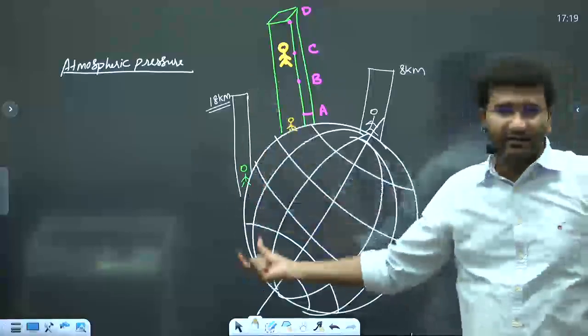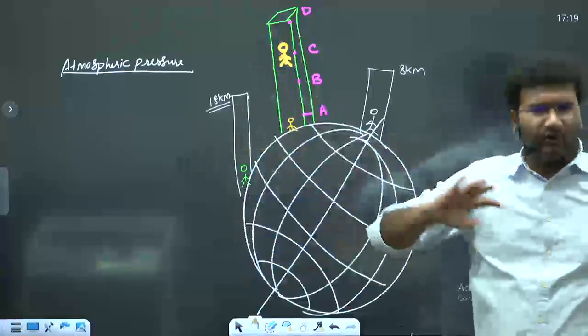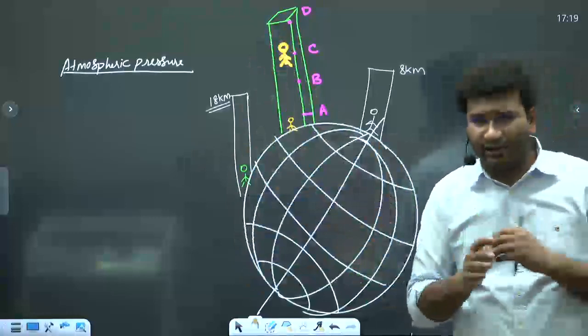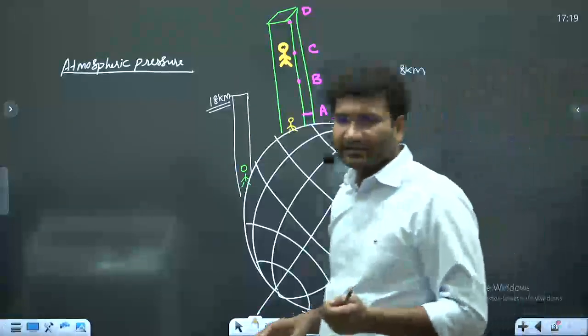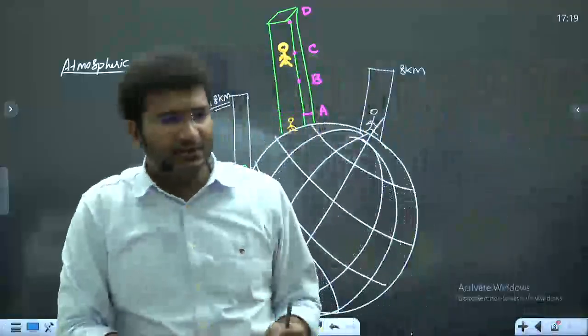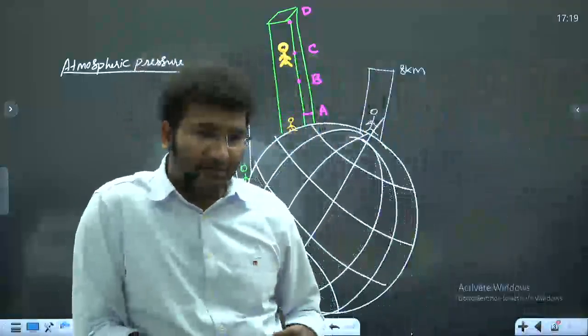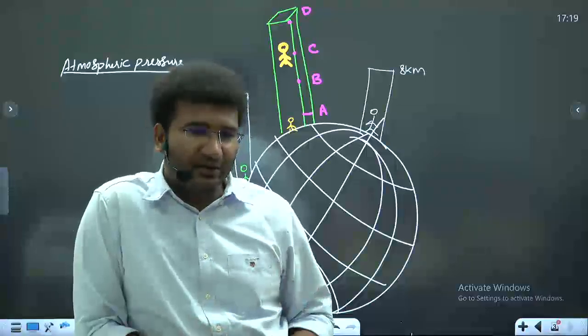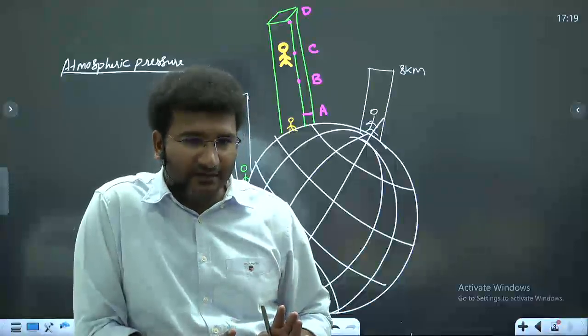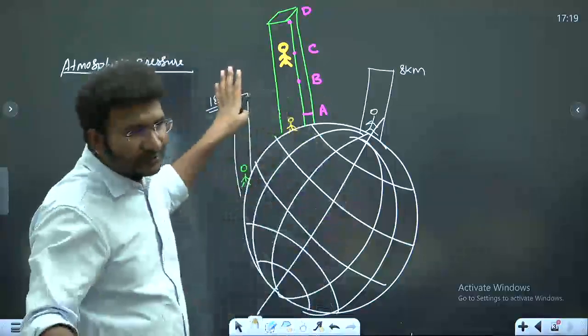When you take a single column of air, I am not worried about what the temperatures are here. I am not talking about temperatures as of now, right? Atmospheric pressure is defined as the weight experienced by an individual at sea level when an entire column of air is taken, with respect to a column of air, right? So this is called atmospheric pressure.